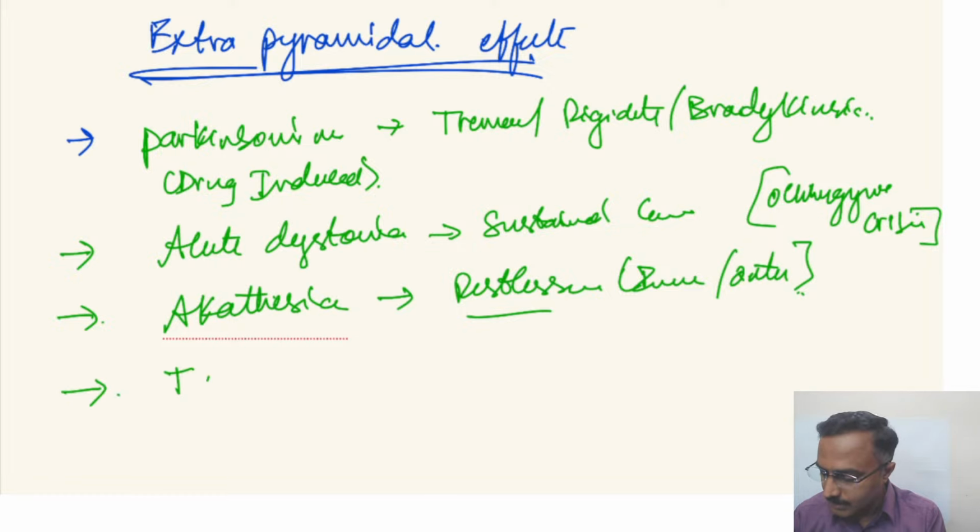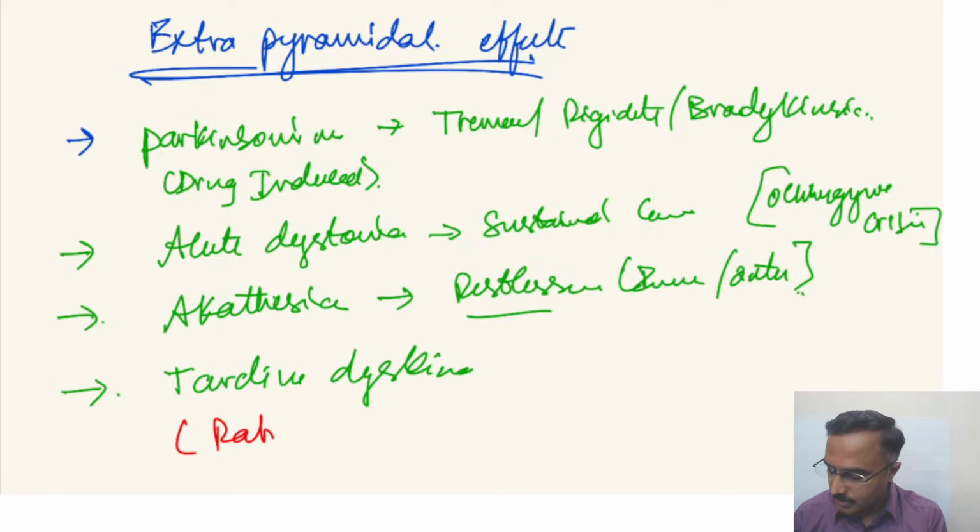Okay. So the other one is tardive dyskinesia, which is otherwise called rabbit syndrome. People would have heard of the perioral tremors and the orofacial dyskinetic movements seen with long-term administration of antipsychotics, particularly first generation, but it can also be seen with second generation antipsychotics as well.